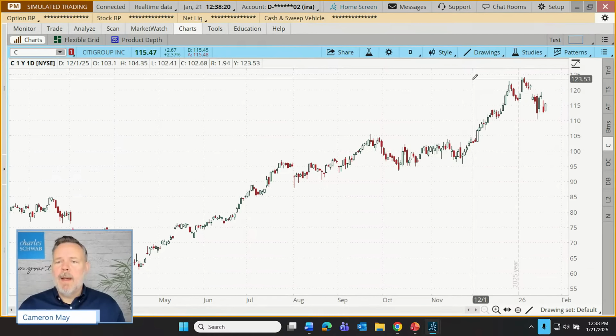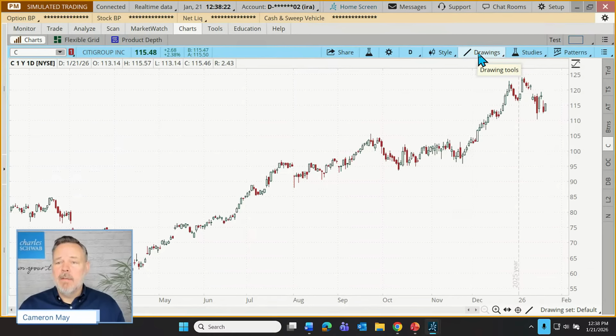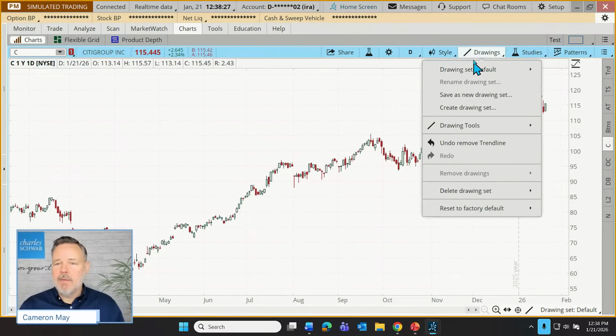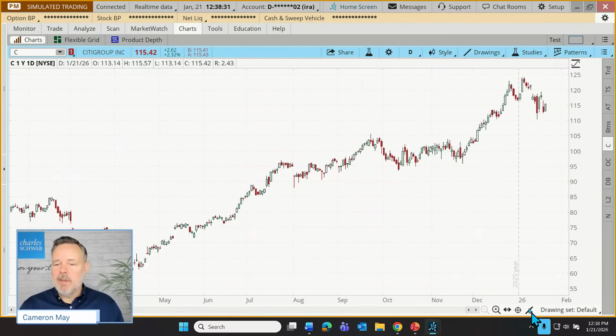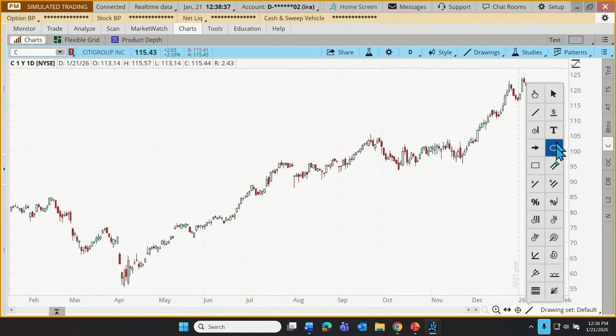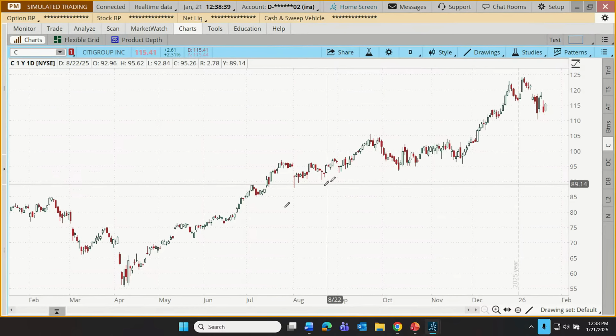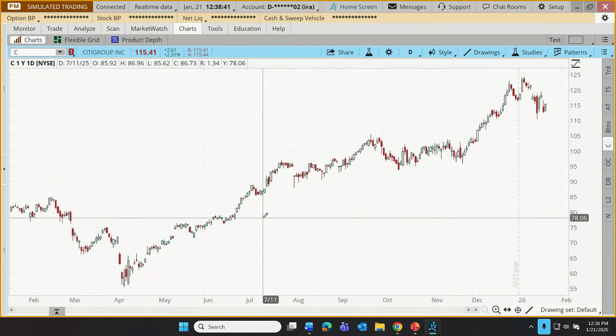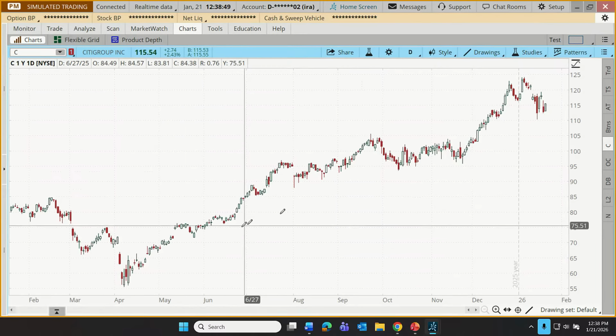All right, so let's get back to our drawing here. Again, to access that menu, click on Drawings, go to Drawing Tools. Another way that we can find that menu is just down here in the lower right. I can see my active drawing tool right now is the Trendline tool, or I can click on that and choose some other drawing tool. But the way to make a drawing on a chart on Thinkorswim is it's 2 clicks. Be careful not to do a click and drag.